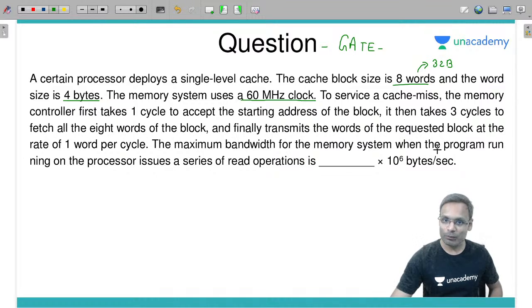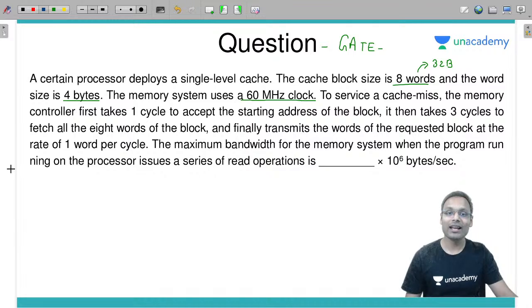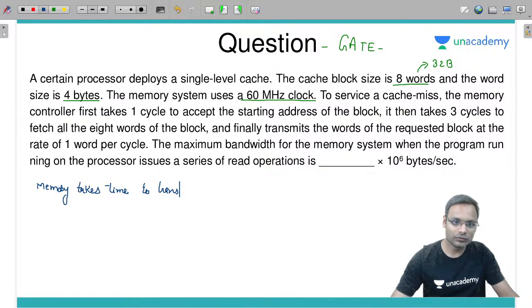The maximum bandwidth for the memory system when the program running on the processor issues a series of read operations is how much? First of all, to calculate the bandwidth in bytes per second, I'll have to calculate how much time the memory will take for that given scenario. So the memory takes time to transfer one block. The information is given for one block, right? To transfer one block is equal to how much?